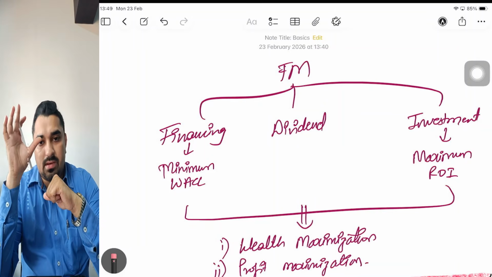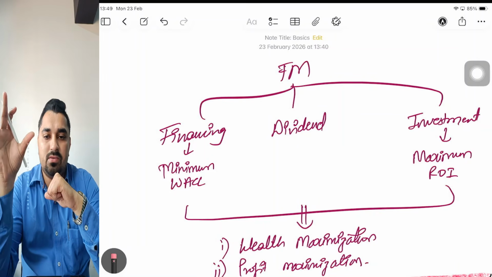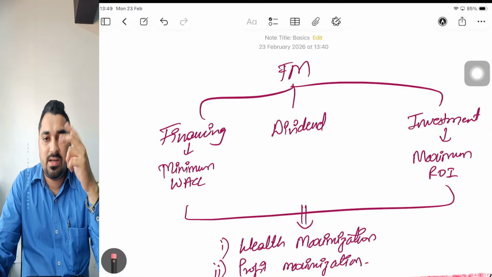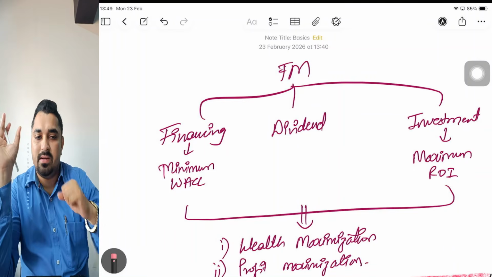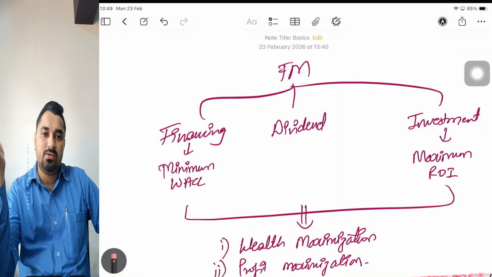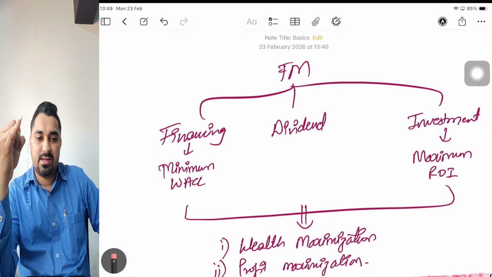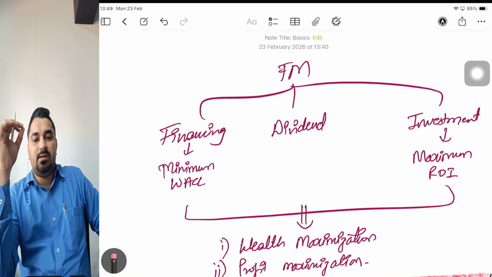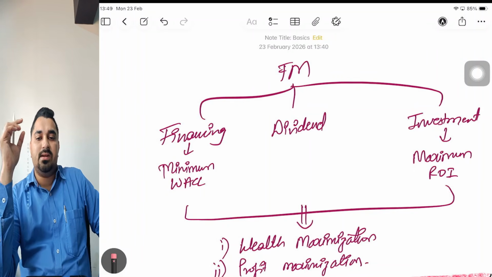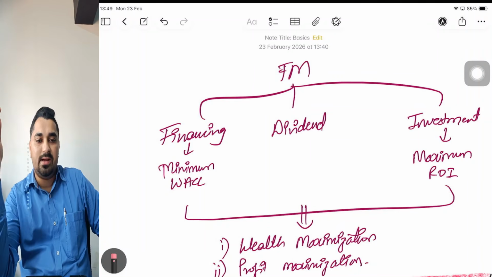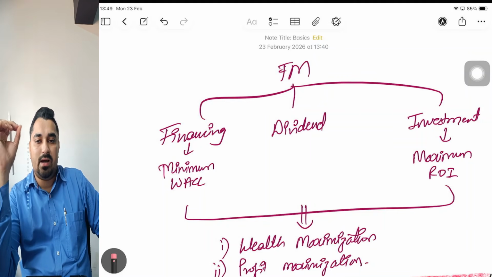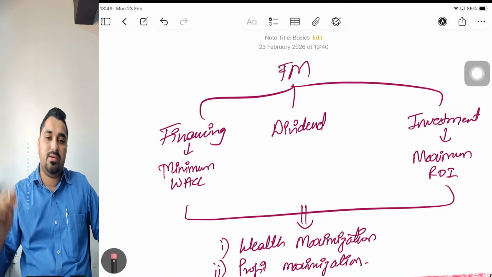Then once you raise the required amount of money, what will you do? You will invest. So broadly we classify into two investments: investment in current assets and investment in fixed assets. Correct? From SPM perspective, what do we call them? One is capital budgeting decision, another one is working capital decisions. Correct? So what is the objective behind taking investment decisions? The objective is that you should be able to achieve maximum ROI or ROCE, return on investment or return on capital employed.